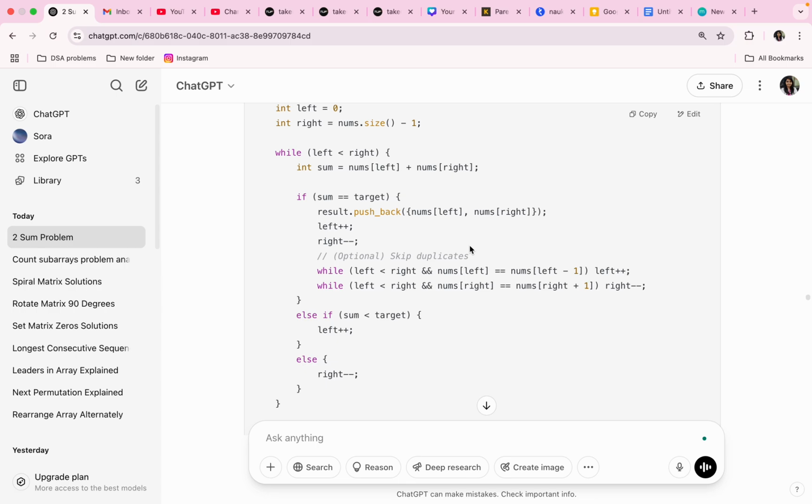We are adding these pairs. Pairs are always given in curly brackets, and left and right are iterators. Nums of square bracket left gives the value at the left iterator in the nums array. Similarly, nums of right. Here I'm telling you syntactically that we are using round brackets, curly brackets and square brackets all in this line.